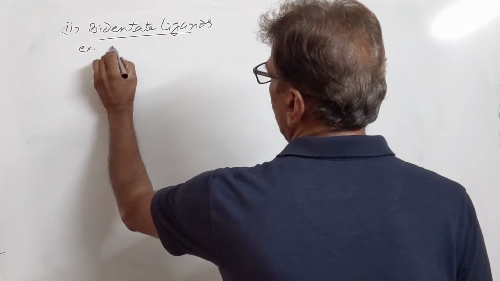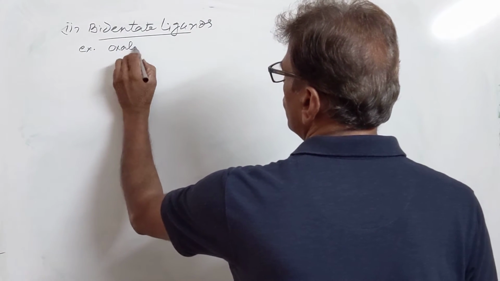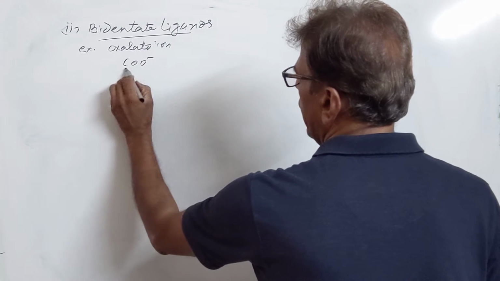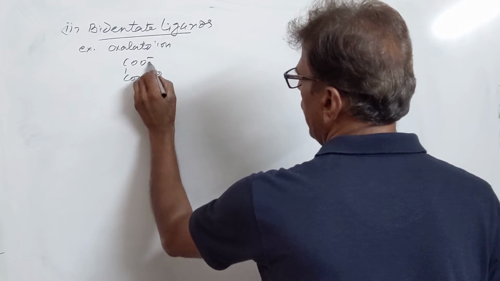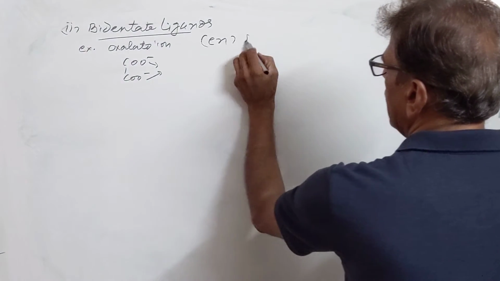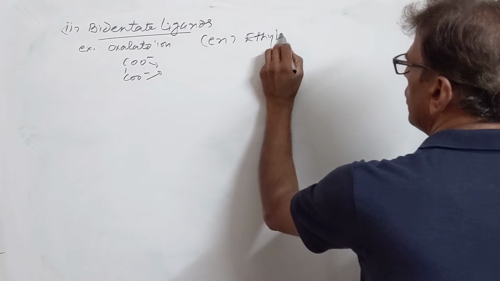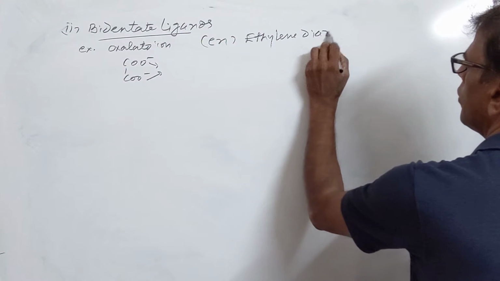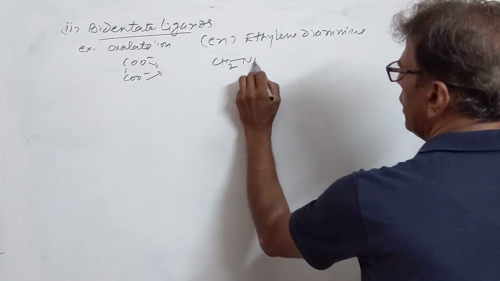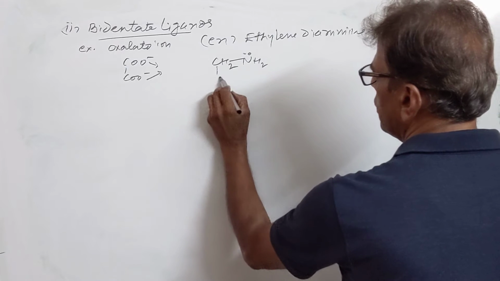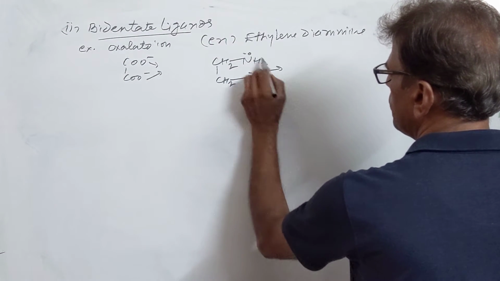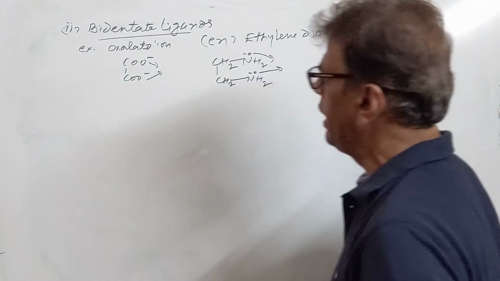Example is oxalato, COO negative, COO negative. It can bind from these two sides. Then we have en, that is ethylene diamine. This is CH2 NH2 having lone pair, CH2 NH2 having lone pair. So this is our bidentate ligand.